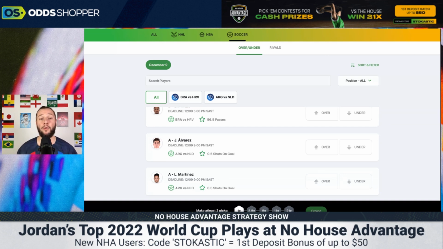Netherlands have a chance of winning this game. I do think it will go to penalty shootouts. I'm estimating a 1-1 draw after extra time. Maybe it'll be 2-2 in extra time, but I do think it will end up going to penalties.